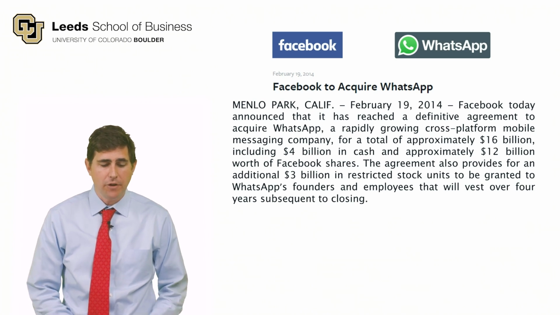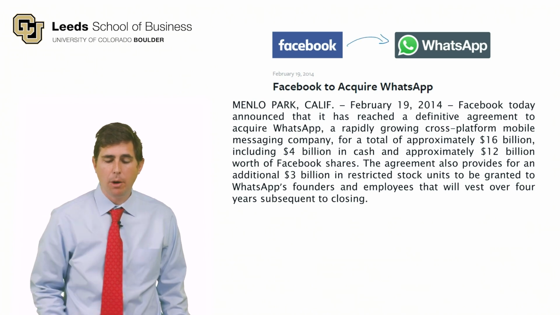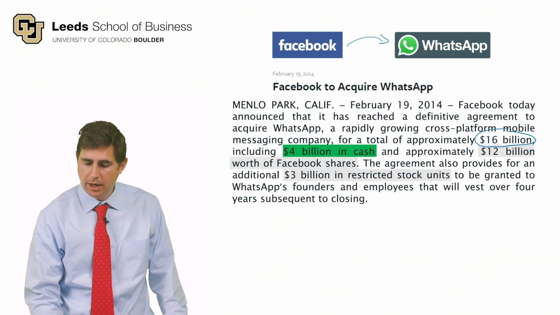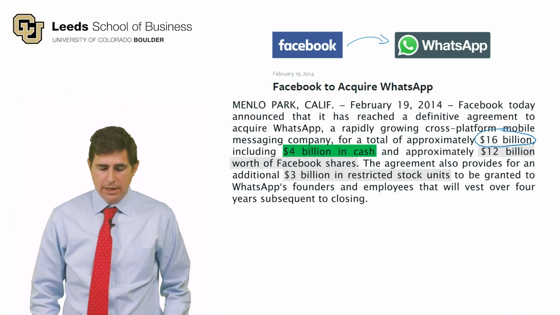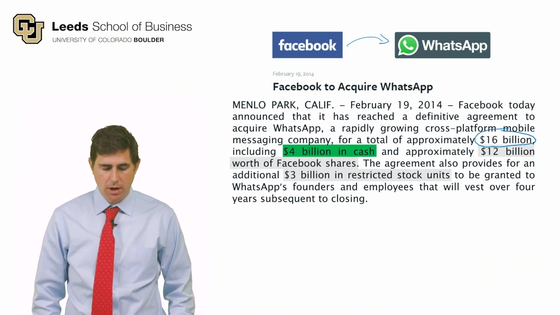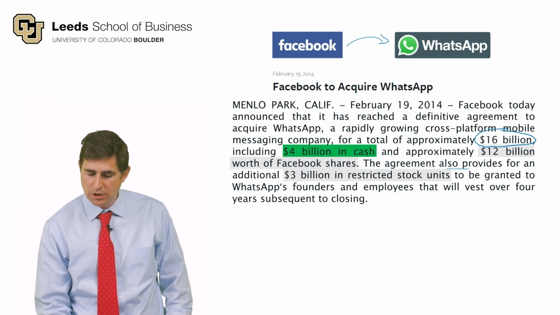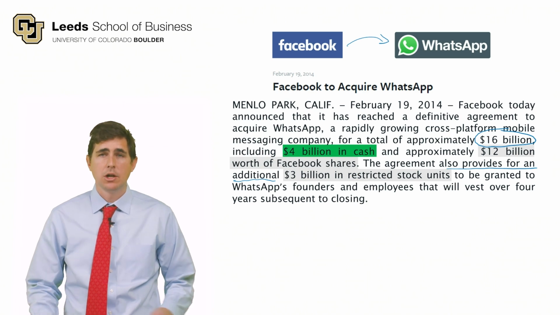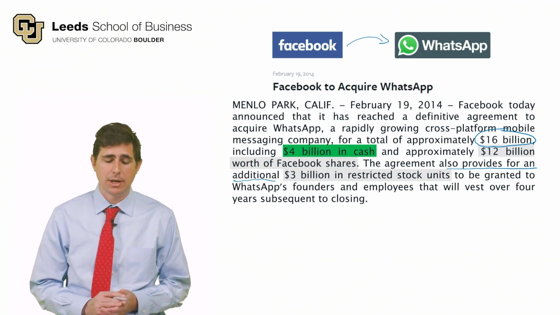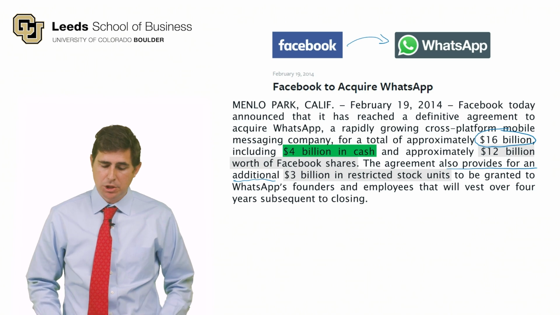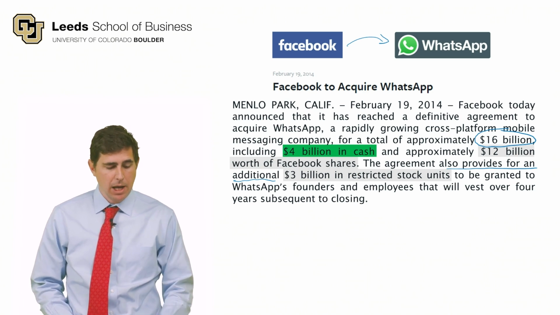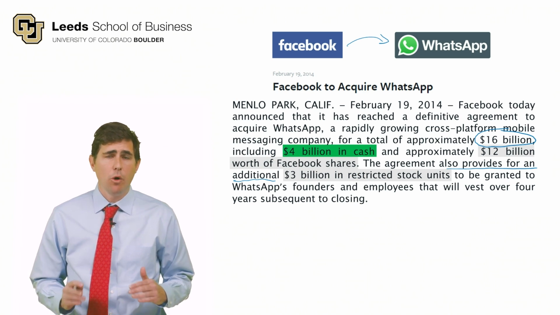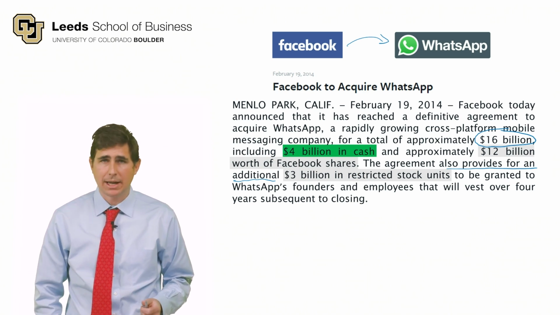So here's Facebook, and in 2014, Facebook bought WhatsApp. What did they pay? Well, they paid $16 billion guaranteed, and that included $4 billion in cash, $12 billion worth of Facebook shares, and there was also an additional payment that they were willing to make of $3 billion in restricted stock units. So that actually brings up the acquisition purchase price to $19 billion. But just the guaranteed amount is $16 billion, and only $4 billion of that was in cash. So as you can see, only a small portion of this acquisition was a cash payment.